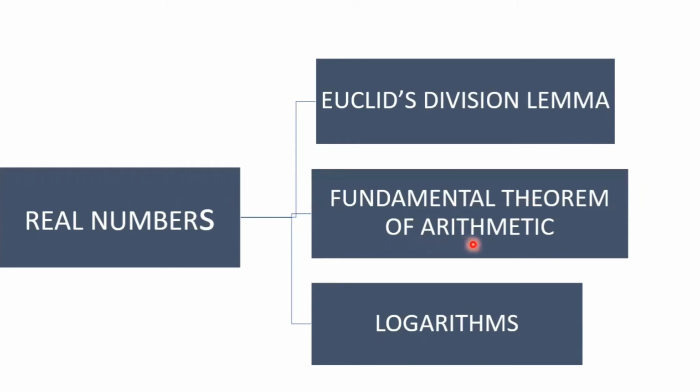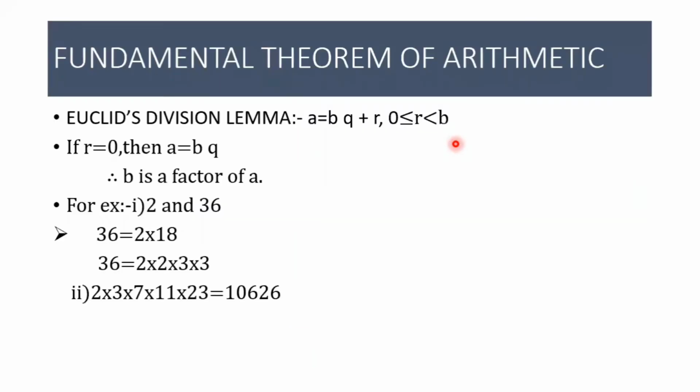Fundamental theorem of arithmetic. It is another important property of integers. Already we learned about Euclid's division lemma. What is the theorem of Euclid's division lemma? Given positive integers a and b, there exists a unique pair of integers q and r satisfying a equal to bq plus r, where r is greater than or equal to 0 and less than b.